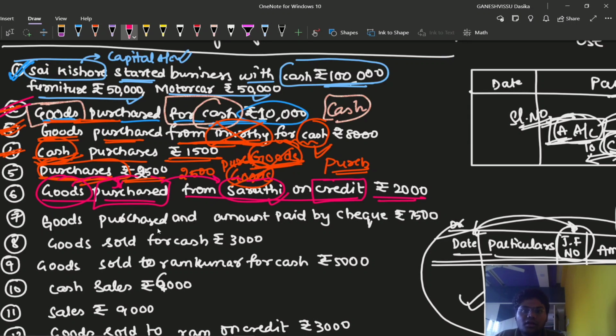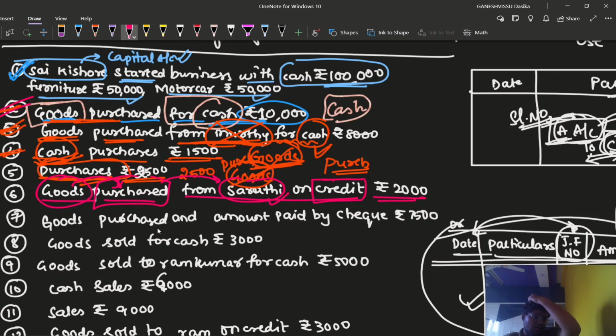Let us say I am Vishwanath. I have sold the goods to Mr. X on credit for rupees 1000. Then X is a debtor because I have sold to him on credit basis. So X is called a debtor, and Vishwanath, myself, is going to be called a creditor for him. So in one transaction, a debtor and creditor relationship exists. In a credit transaction, a debtor and creditor relationship will be established.